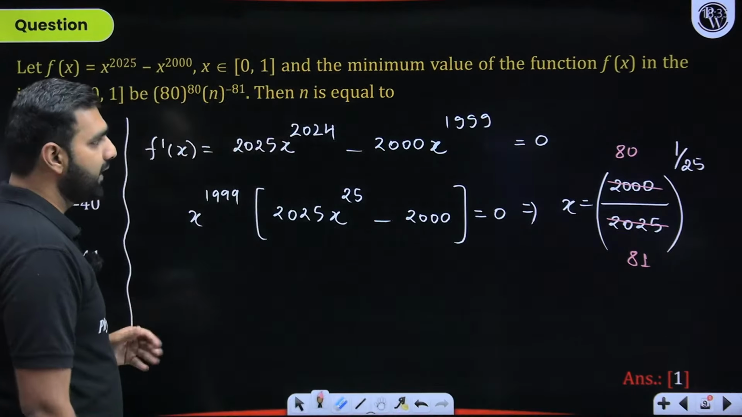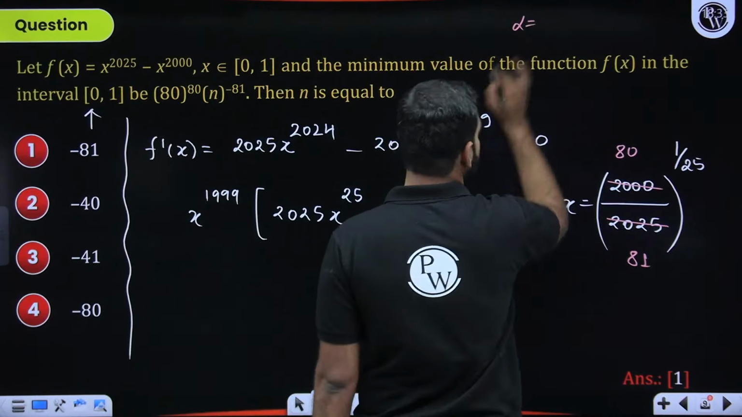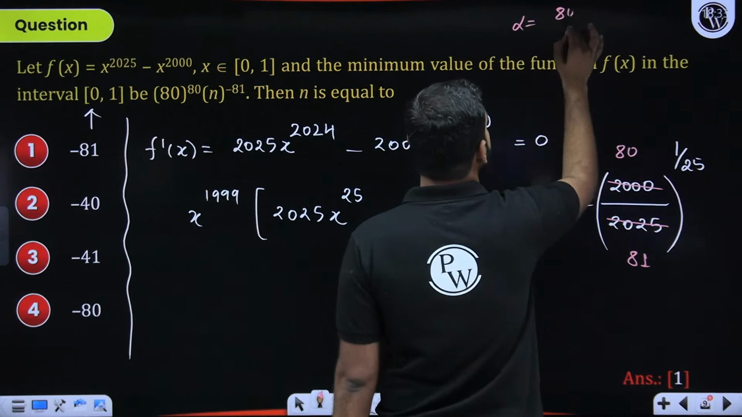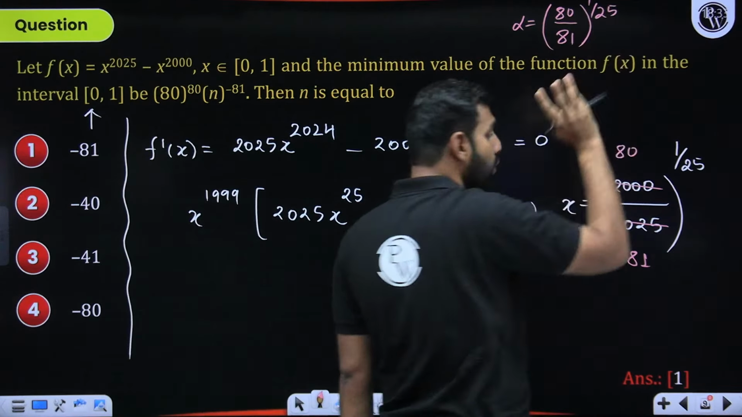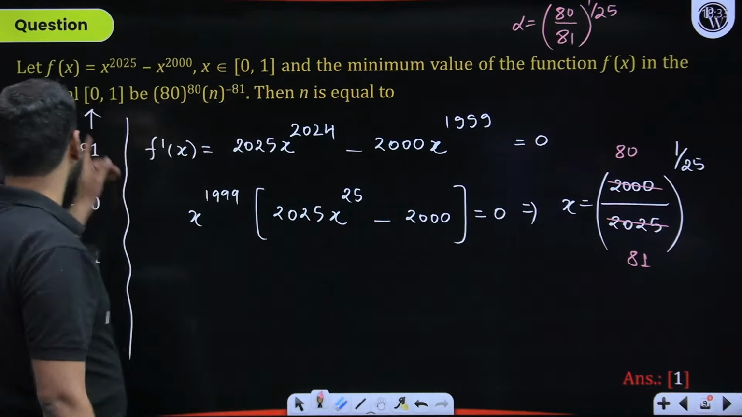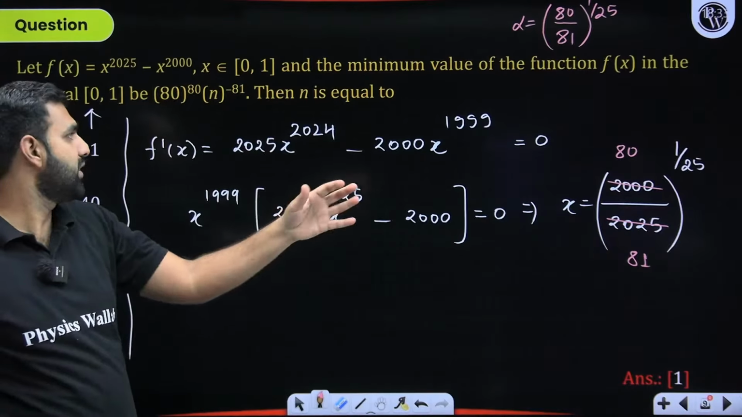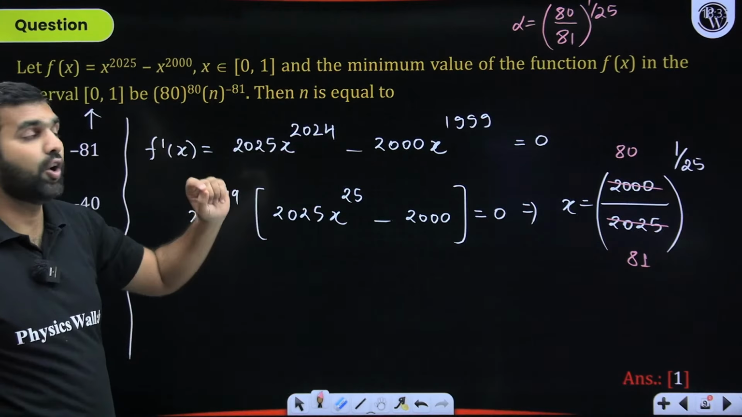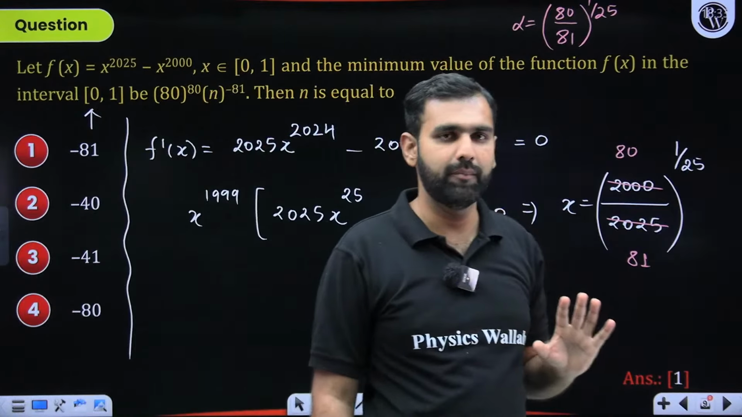From here, that is one of the critical points. Let's say I denote that critical point by alpha. So that alpha is (80 upon 81) raised to the power 1 by 25. So 3 critical points we have attained. 0 and 1 are basically not critical points, they are boundary conditions. So to check its minima or maxima, I have to check its value at 0, 1 and alpha. Are we comfortably understanding this?